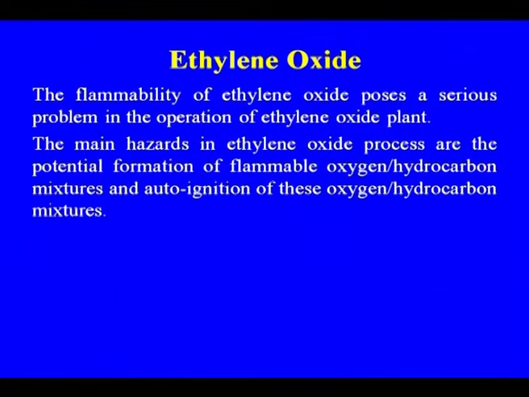The flammability of ethylene oxide, as I told you, means safer conditions have to be provided, because the flammability of ethylene oxide poses a serious problem in the operation. The main hazards in the ethylene oxide process are the potential formation of flammable oxygen and hydrocarbon mixtures and auto ignition of these mixtures. So, proper precautions have to be taken.